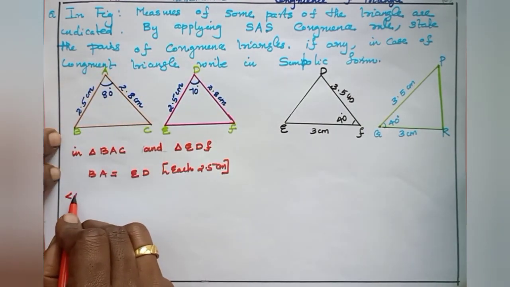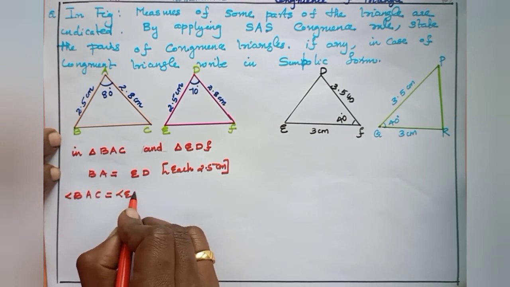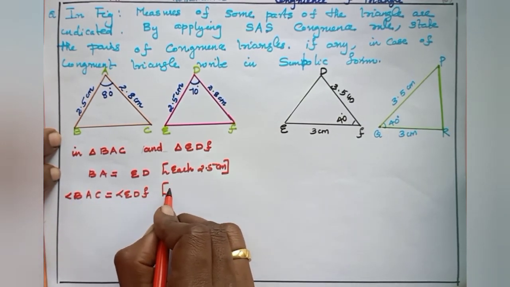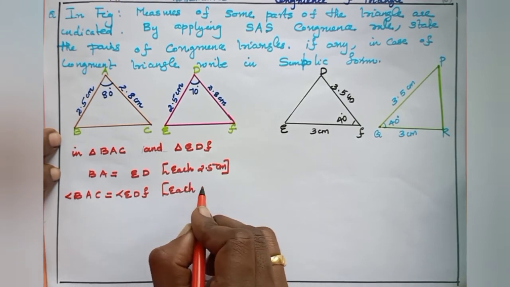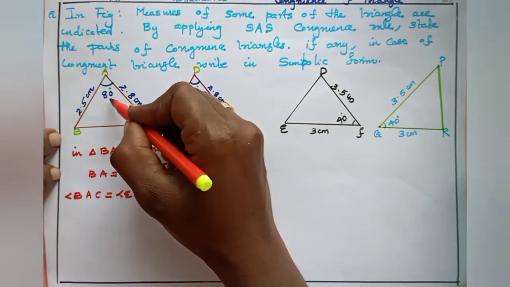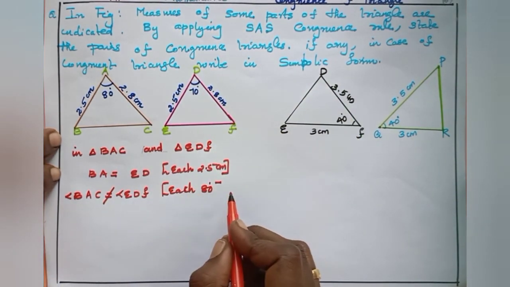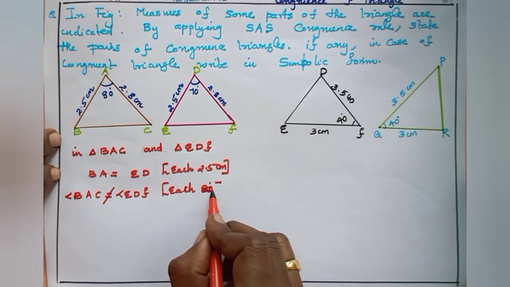So angle BAC equal to angle EDF, each 80 degree. Oh, sorry, this is 80 degree, this is 70 degree. That means they are not equal.